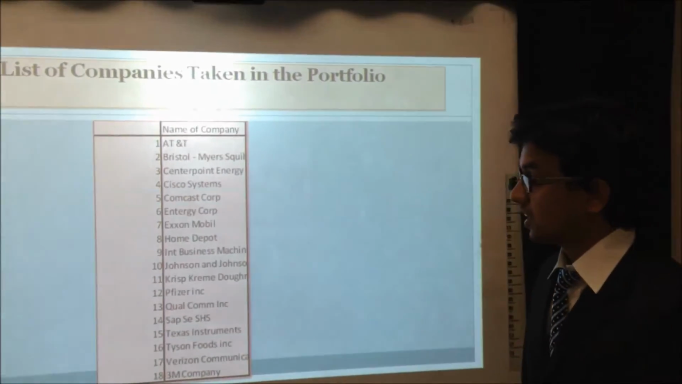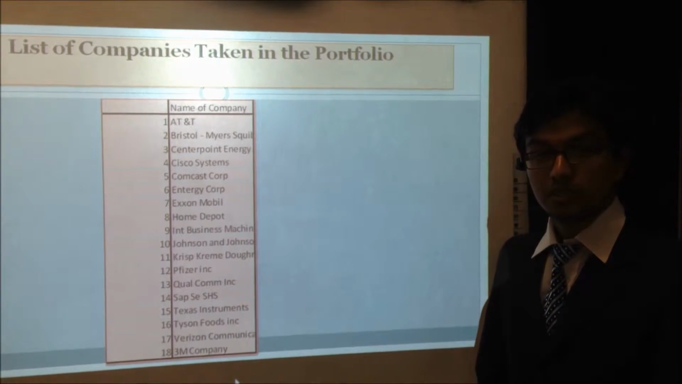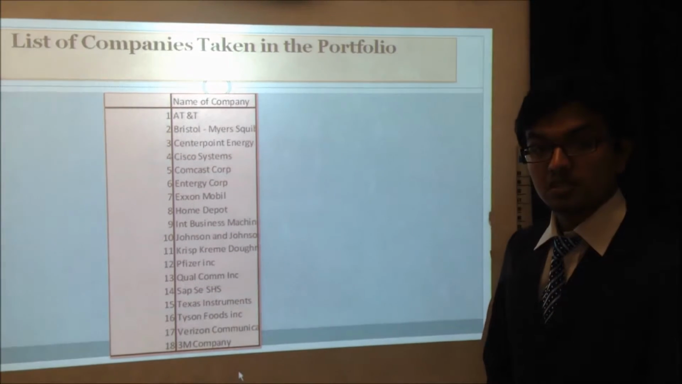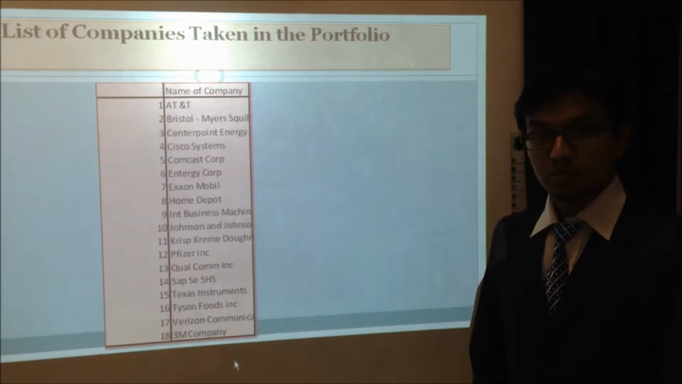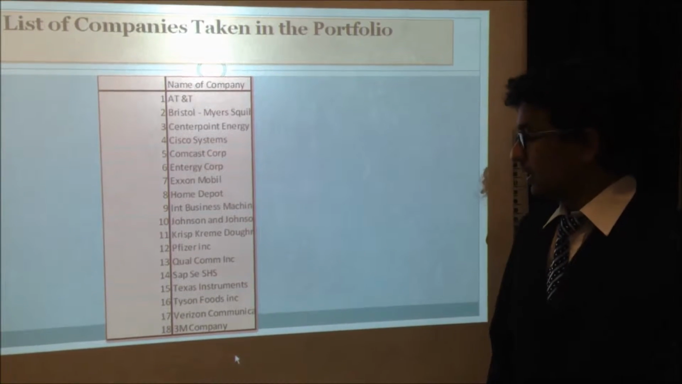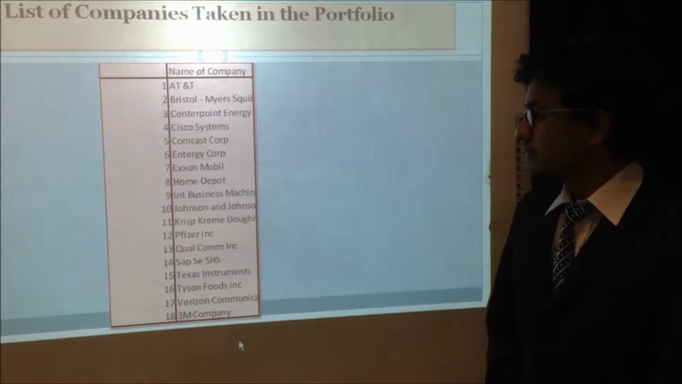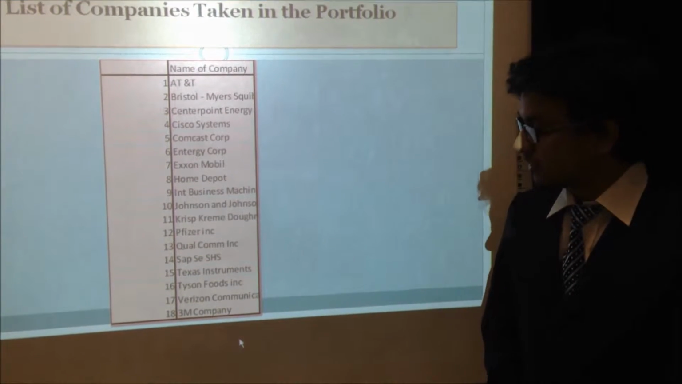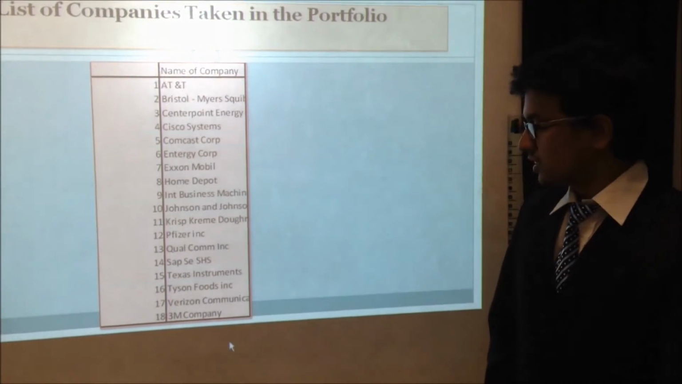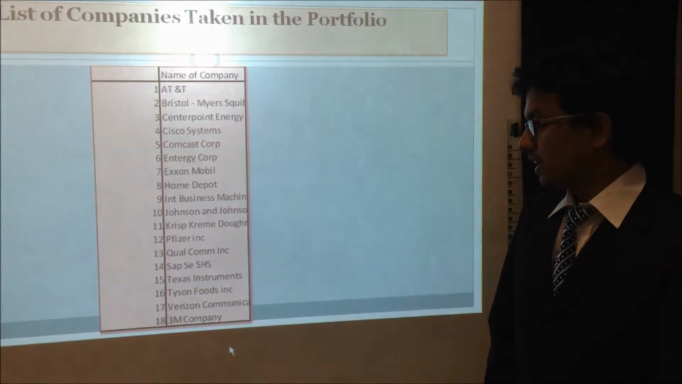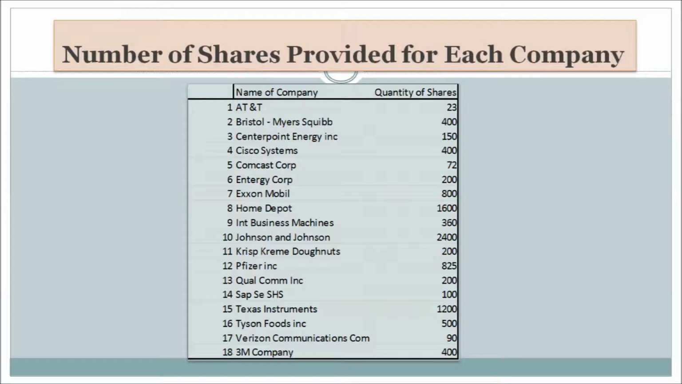The names of these companies are AT&T, Bristol Myers Squibb, Centerpoint Energy, Cisco Systems, Comcast Group, Entergy Corporation, ExxonMobil, Home Depot, International Business Machines, Johnson & Johnson, Krispy Kreme Donut, Pfizer Inc., Qualcomm Inc., SAP SE, Texas Instruments, Tyson Foods Inc., Verizon Communications, and 3M Company.